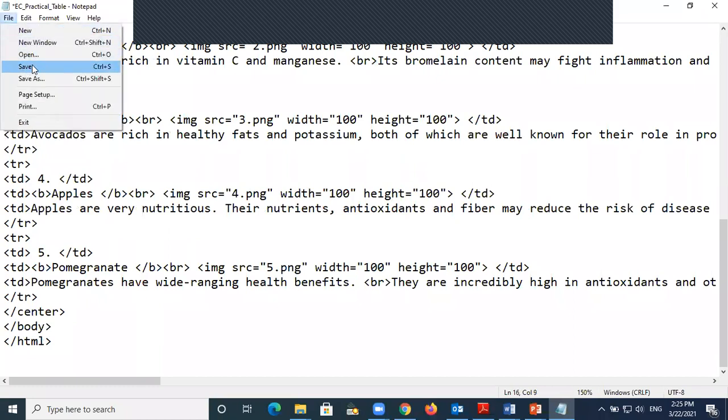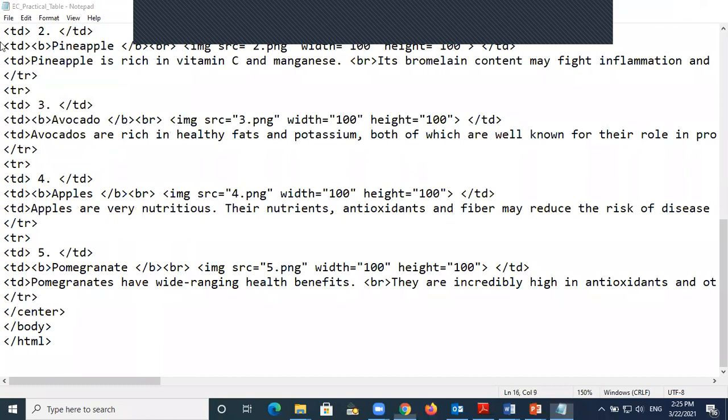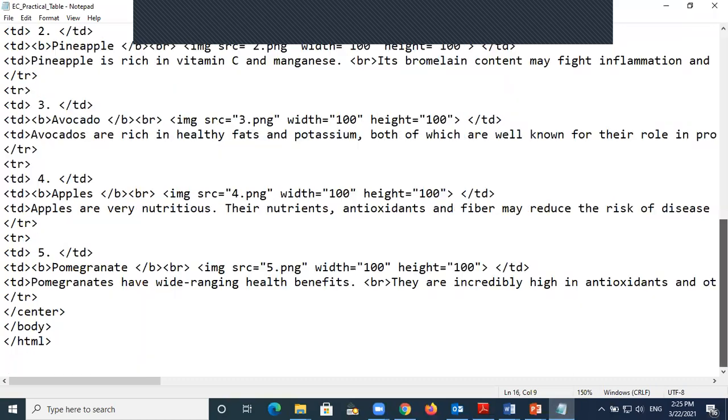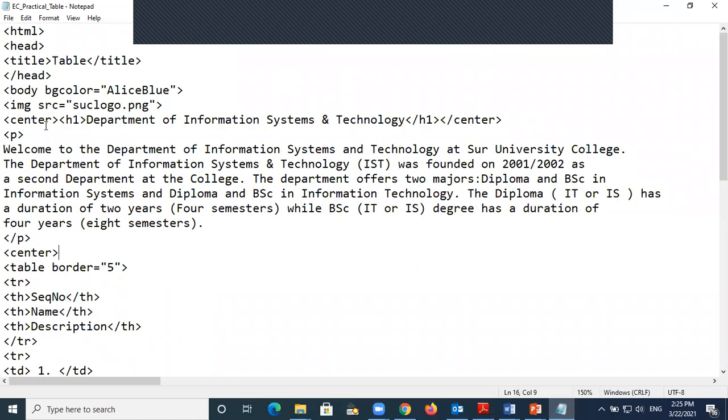So now I will save it and then go and run and see what is the difference now. See, oh, okay, this table is already in the middle, but I don't know why this is not in the middle. Maybe my coding is a little bit wrong. Where is the center? I have a center here, H1, center and close center. Yes, this is correct. Why is it not in the center? Maybe the line must be closed or what? Center close. Yes, this is true. It should be in the middle. Oh, no, no, no. I put it only here, but I have to put it for the image also.